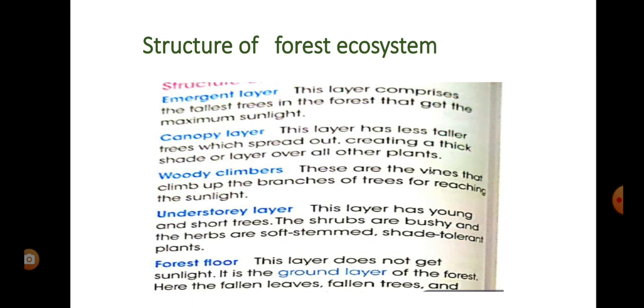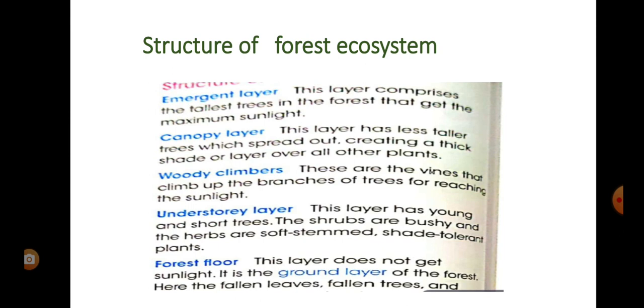Next layer is the understory layer, and this layer has all the young and very short trees. It contains some small bushes, shrubs and herbs, which are soft stemmed. This kind of plants are there.